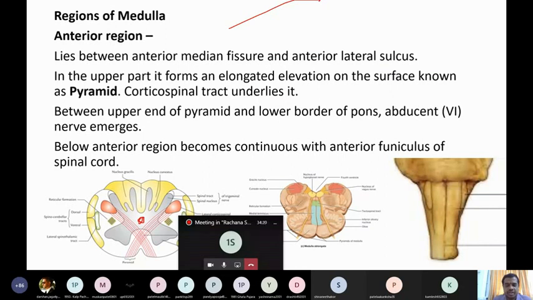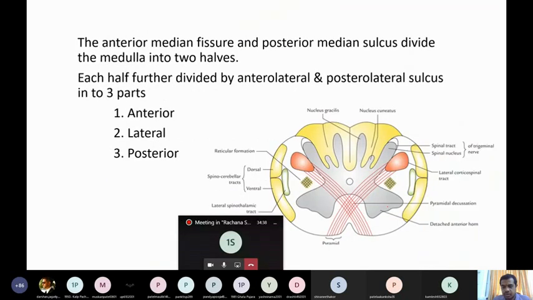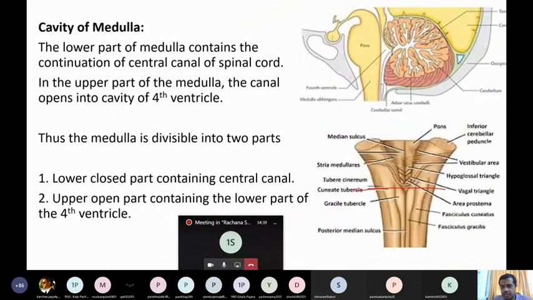The lower part of the medulla is known as closed part, whereas in the upper part, the cavity is covered by the medulla only in front. Behind, it is covered by the cerebellum. So that is why this part of the medulla is known as the open part. So in this image also you can see.